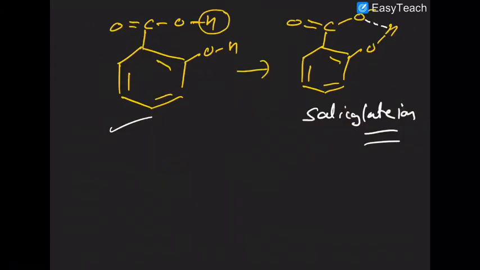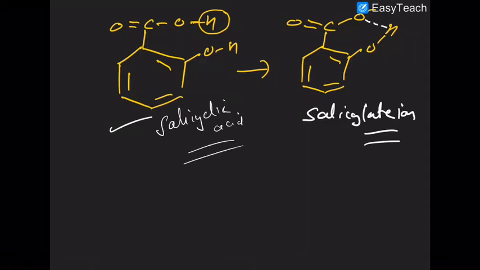Now look at this case. This is the case of salicylic acid. Salicylic acid is also a strong acid because after the loss of a proton, the salicylate ion will form a chelate. It will form a closed ring. This is the chelation. This chelation will make the salicylate ion stable. So a hydrogen bond is formed here.